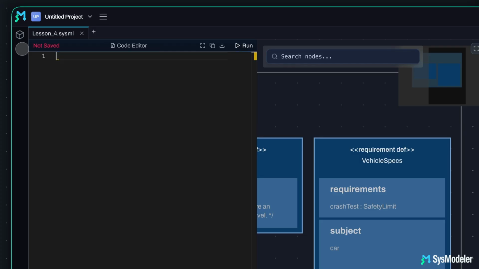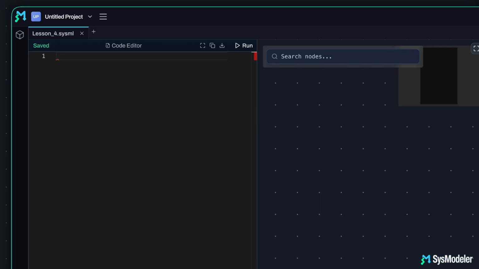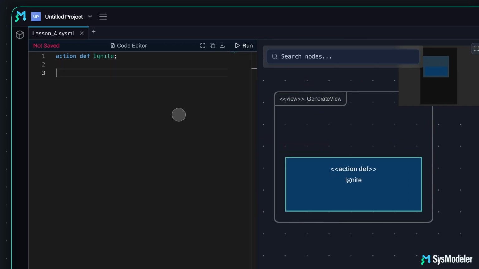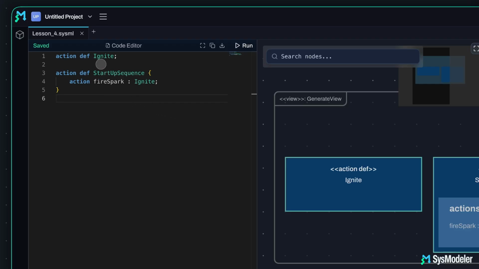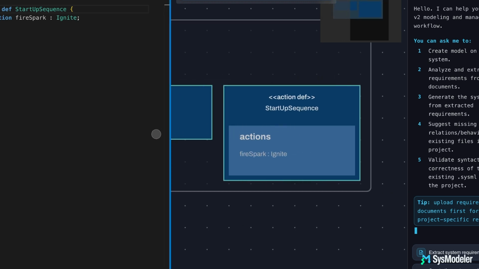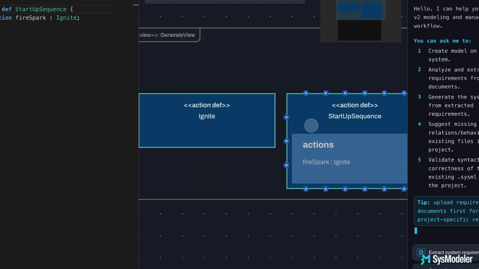Example 3, the action hierarchy. Now let's apply the same idea one more time, this time to behavior. This defines the idea of an ignition action. Now we define a startup sequence and include that action inside it. Just like before, ignite defines the action concept, and firespark is its usage inside the startup sequence. So again, we're not learning a new modeling rule for behavior. We are reusing the same definition and usage pattern we used for structure and requirements.